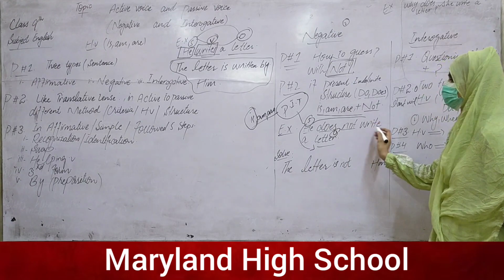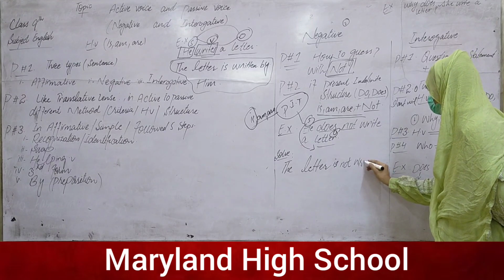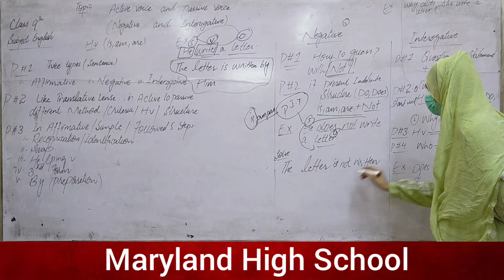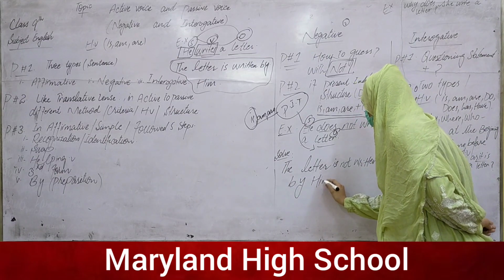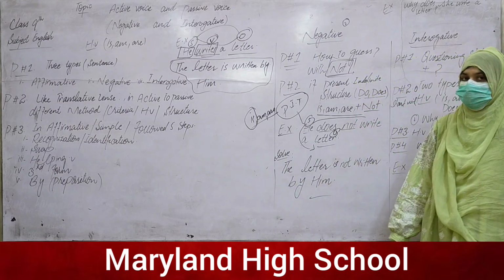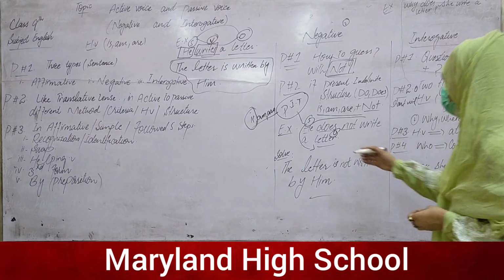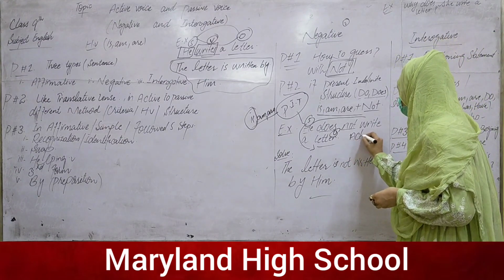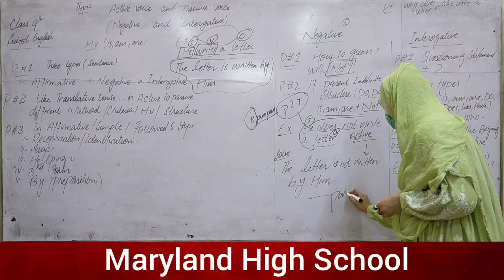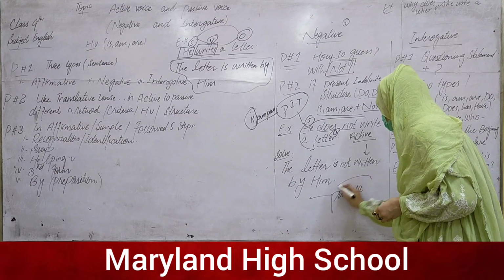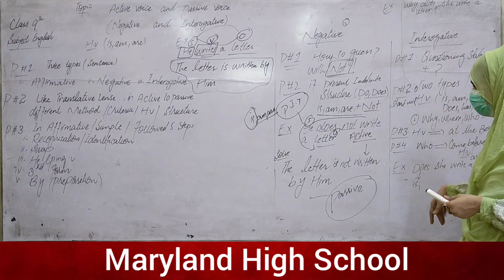Not, then the same criteria: the third form, written. And add the preposition by before the object. This one is the example of the negative statement, this one is the active statement, and this one is the passive of the negative statement, and the method to convert it into the passive.